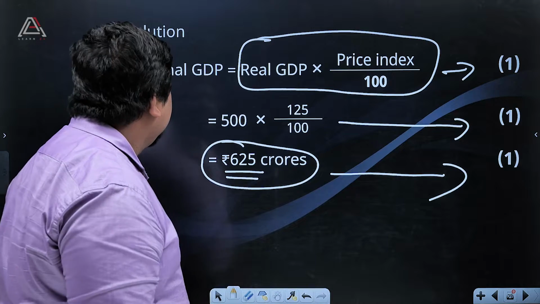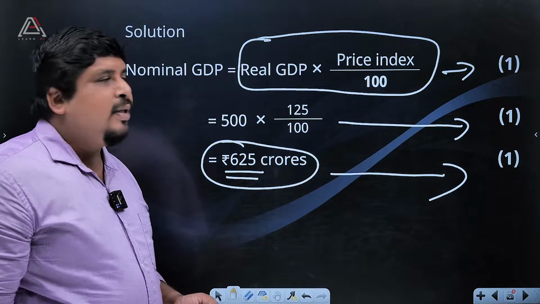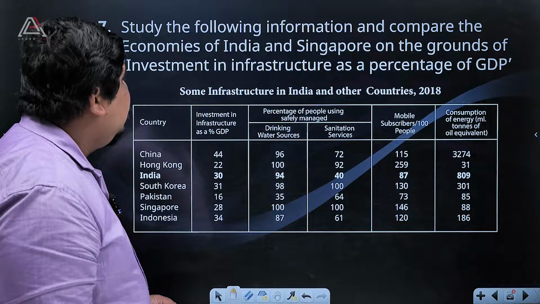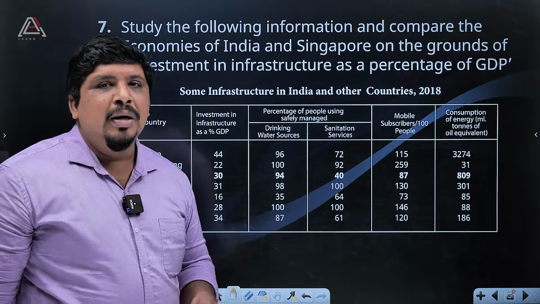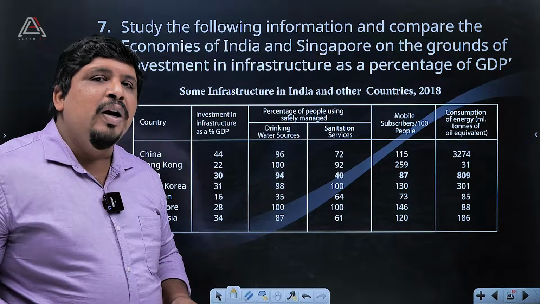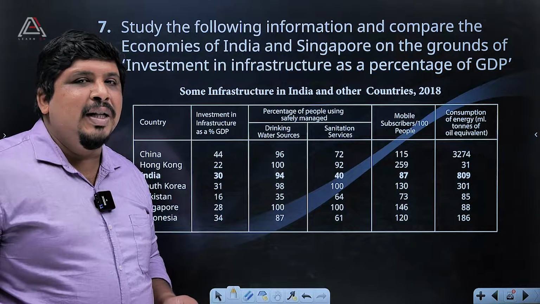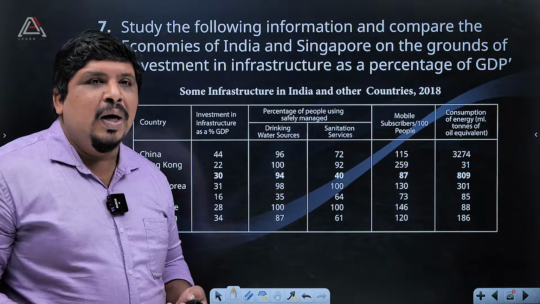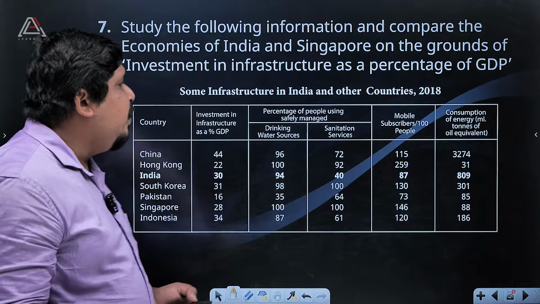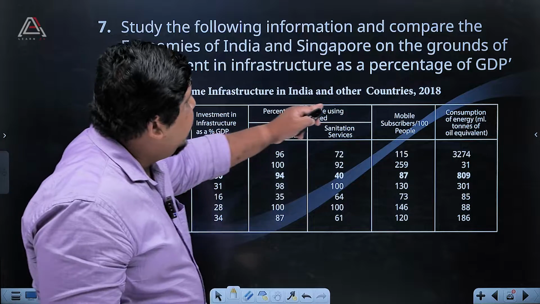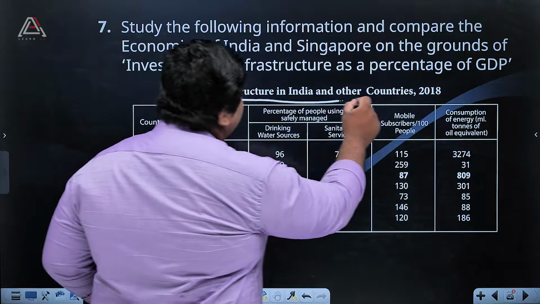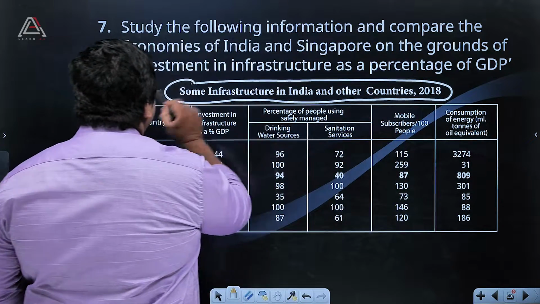That is 3 marks. Now we are moving to the next one, question number 7. Here you get a particular table to analyze. Such a table can come from different sources, not only from your textbooks, but also from newspapers, economic magazines, and financial reports. So there is a table on infrastructure in India and other countries, 2018. What is the question there?